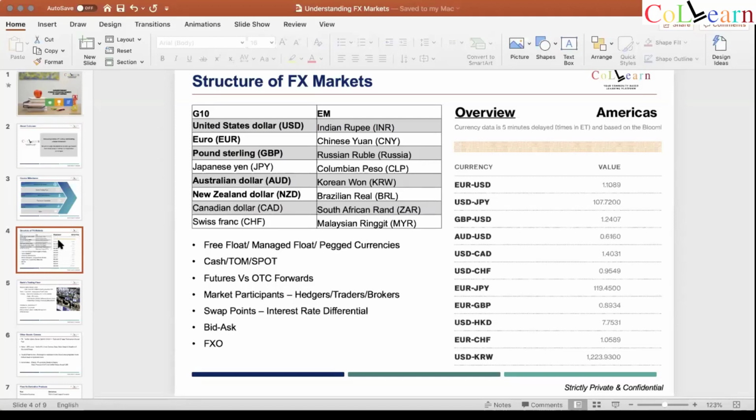But these 5 currencies specifically, they are quoted on the numerator when they are quoted in the market. So on the right hand side, if you see, we have the quote. If you look at euro dollar, euro is always on the numerator of all the quotes. If you look at GBP, that's pound sterling, that's always on the numerator. So these 5 currencies are always quoted as a major. So they are called majors basically because they are